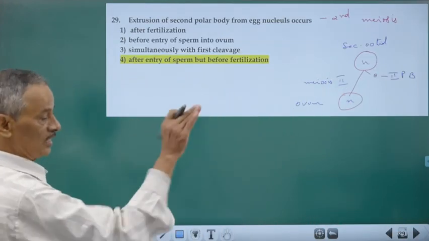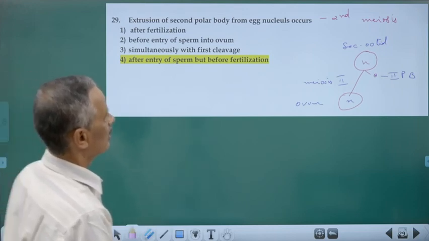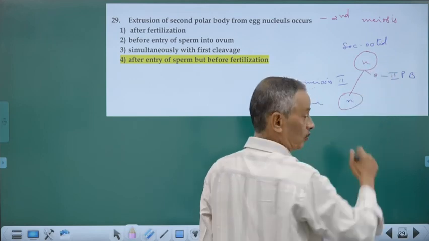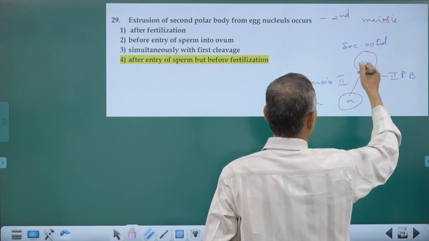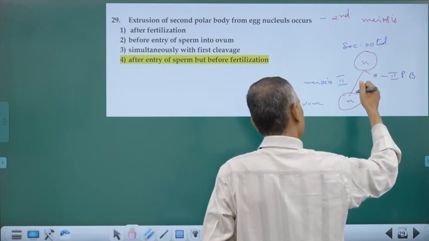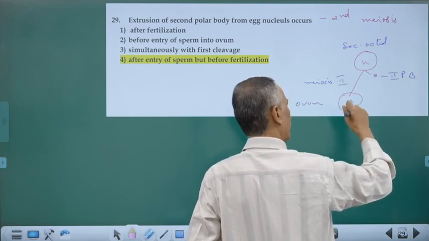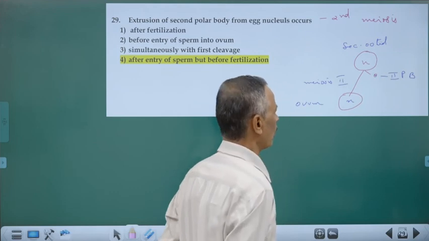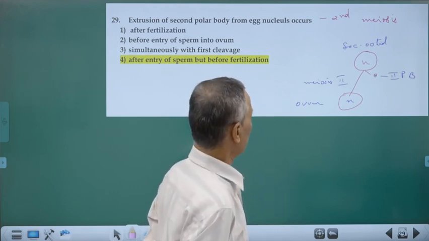Extrusion, that is release. Release of second polar body from egg. See, it is during the second meiosis. That second meiosis is completed only at the time of fertilization. Secondary oocyte is undergoing incomplete division in both first and second meiosis. Cytoplasmic division is highly unequal, so that you will be having one large cell and a very small polar body. In the second division, the polar body is called second polar body.